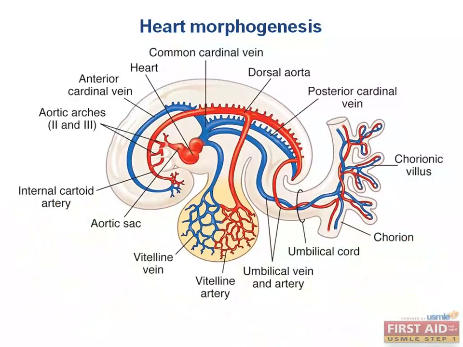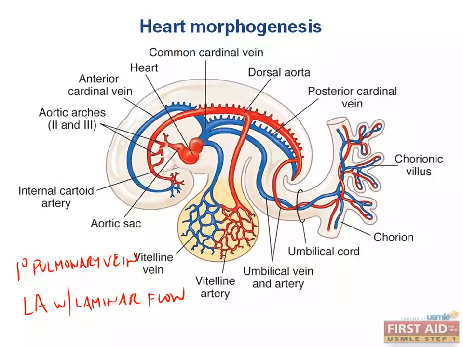The last structure in the chart that we saw in the first PowerPoint slide was the primitive pulmonary vein. This is an easy one to remember because blood needs to enter the left atrium with laminar flow, just like the right horn of the sinus venosus made laminar flow by becoming the smooth part of the right atrium. So the pulmonary vein incorporates itself into the left atrium, and that's why it becomes the smooth part of the left atrium. Which structure drains newly oxygenated blood into the left atrium?